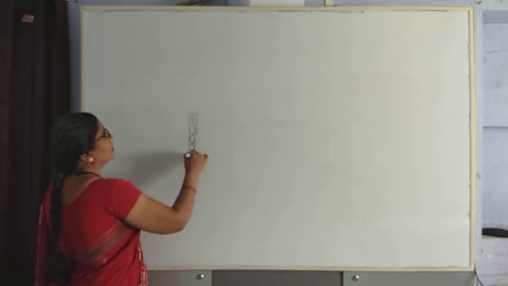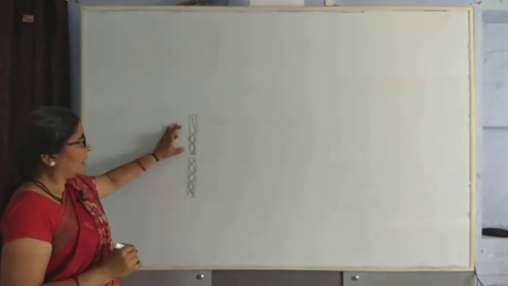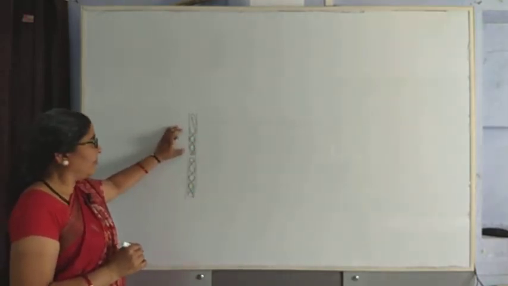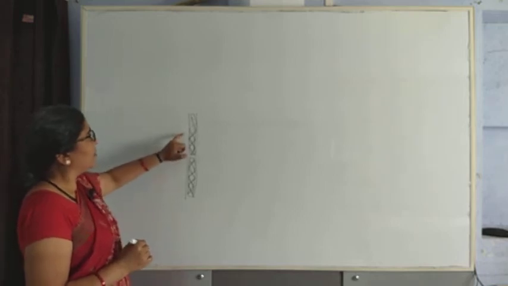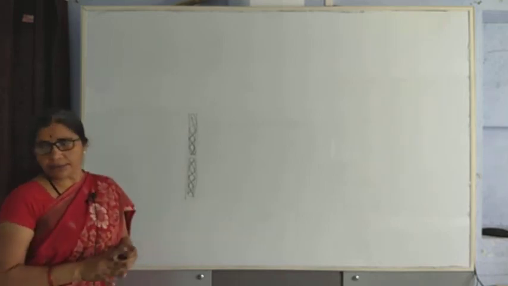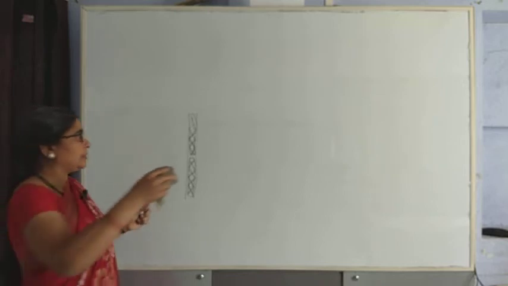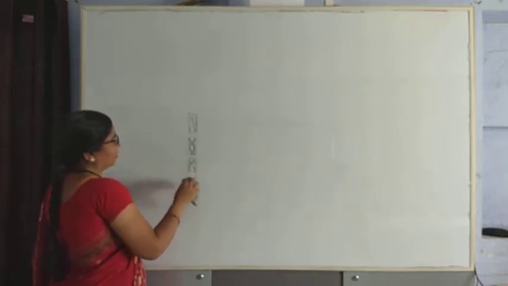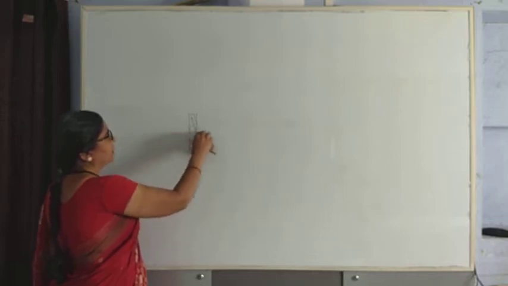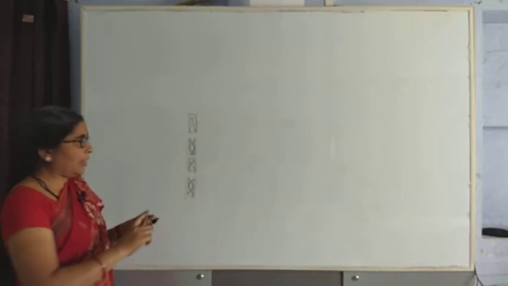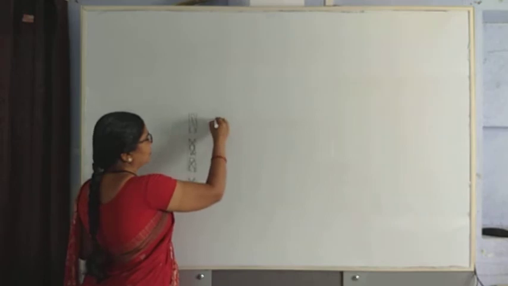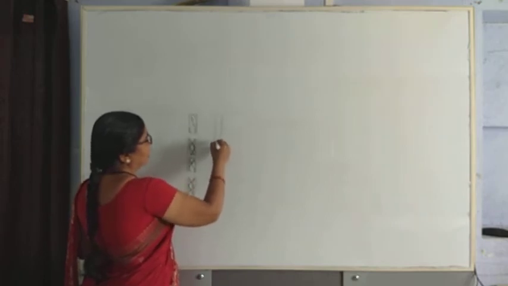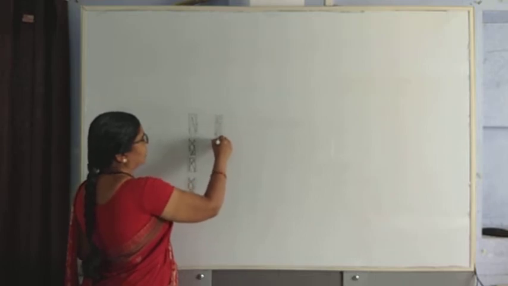When a spirogyra gets matured, the body part gets cut. The cut body part grows independently as a new spirogyra.